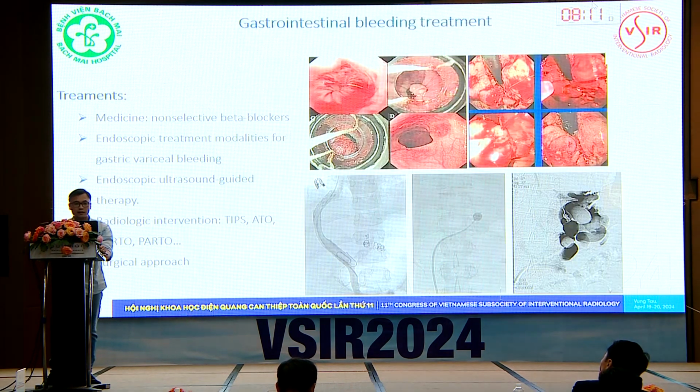And there are some choices to treat gastric varices. Non-selective beta blocker in combination with endoscopic therapy is the first choice in most emergent cases in our hospital. We can quickly access the bleeding site, and we can do it again after failed intervention or in rebleeding cases. But we cannot control the movement of the material, and some gastric varices are diffuse or difficult to access, so endoscopy is not effective. That is the reason why radiologic intervention should be considered.